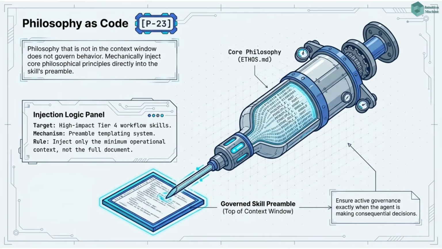Mechanically inject the core philosophical principles into every skill that should be governed by them via the preamble system. The philosophy is not read as a precursor. It is included as the opening context of every governed skill.